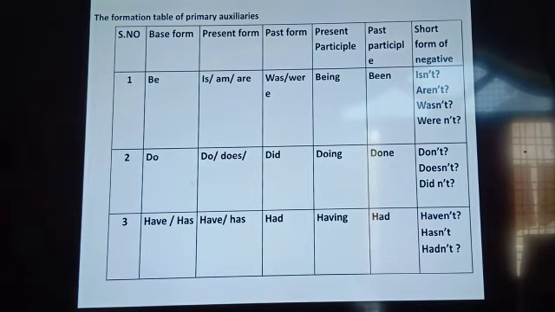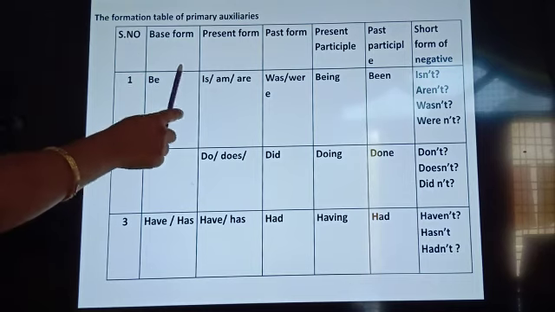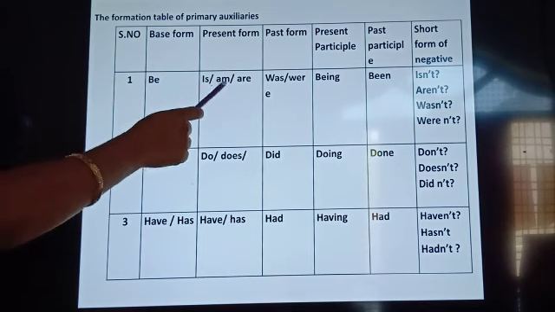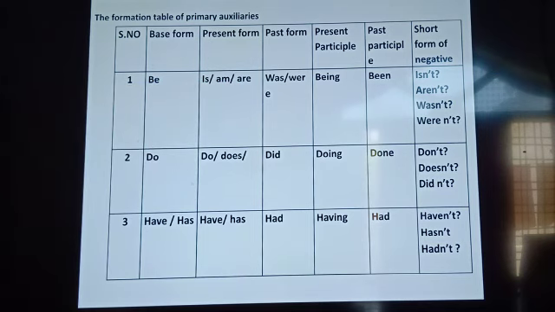Now this is a table for primary auxiliary verbs, for be form, do form and have form. In present, past, present participle, past participle, short form of negative also. Very essential. Be, in present form we have is and are. In past we use was or were. In present participle we use being. In past participle we use been. In short forms we use isn't, aren't, wasn't, weren't.